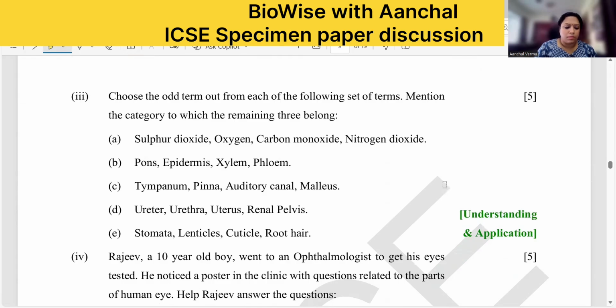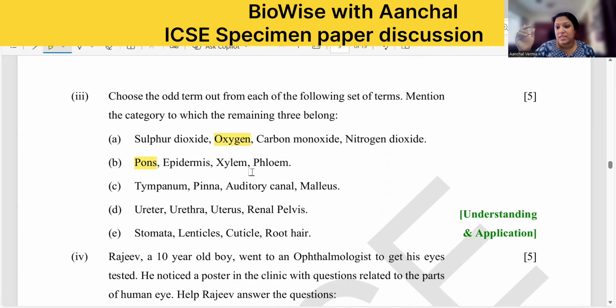Choose the odd term. Now here you have to find the odd one and give the category. It will be better if you make a box in one column, write the odd one, and in the other column write the category of the remaining. In this case, sulfur dioxide, oxygen, carbon monoxide, nitrogen dioxide. Here oxygen is the odd one out because the rest are all air pollutants. Then pons, epidermis, xylem, and phloem. Pons is a part of the brain, so the rest belong to plant tissue.